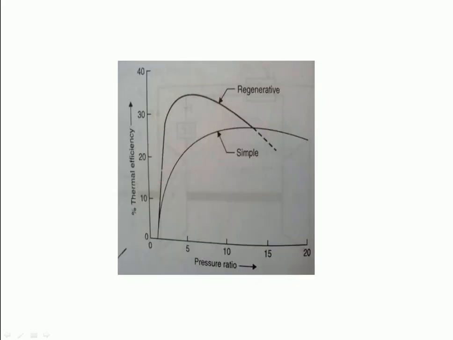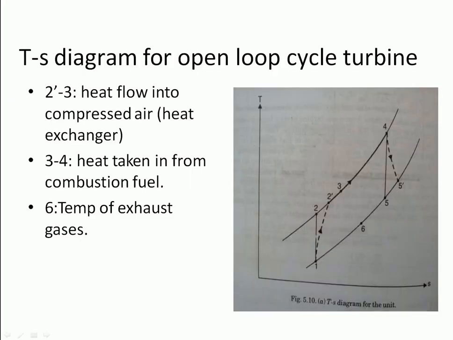The regenerative cycle is more efficient than a simple cycle at a lower pressure ratio. We can see here the lower pressure ratio. Above a certain pressure limit, the efficiency of the cycle drops. In that case the regenerator will cool the compressed air instead of heating it. Now we can see here the TS diagram.